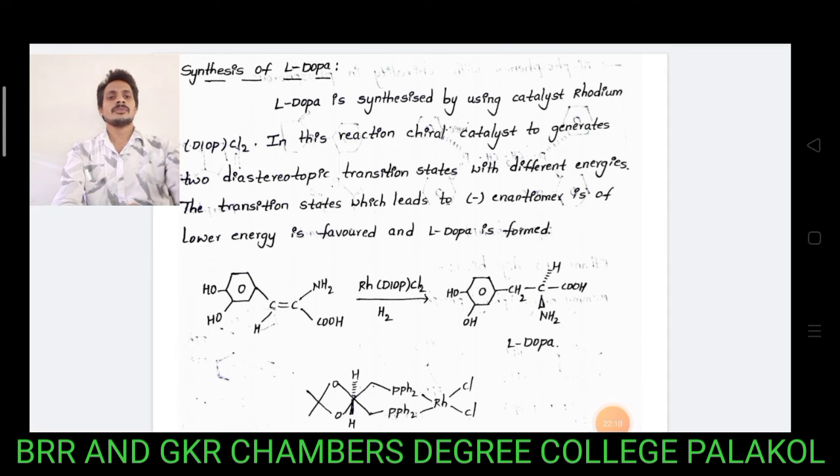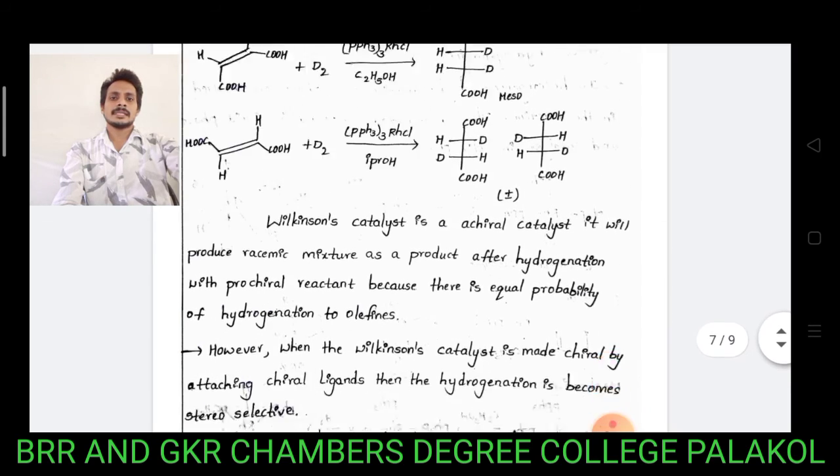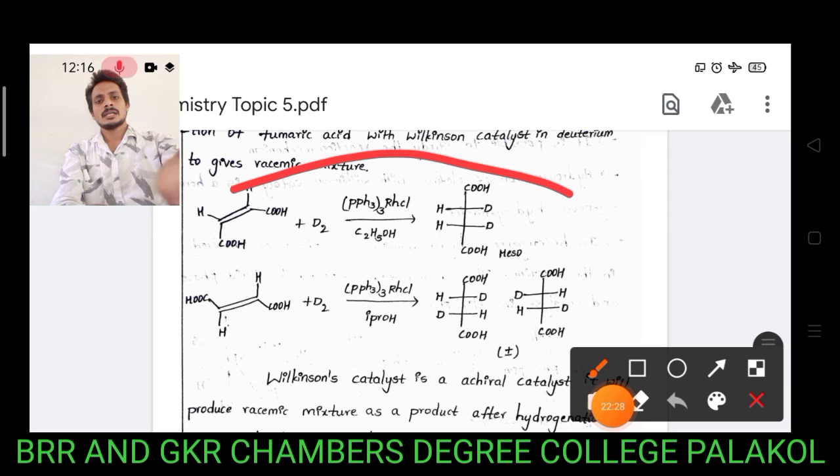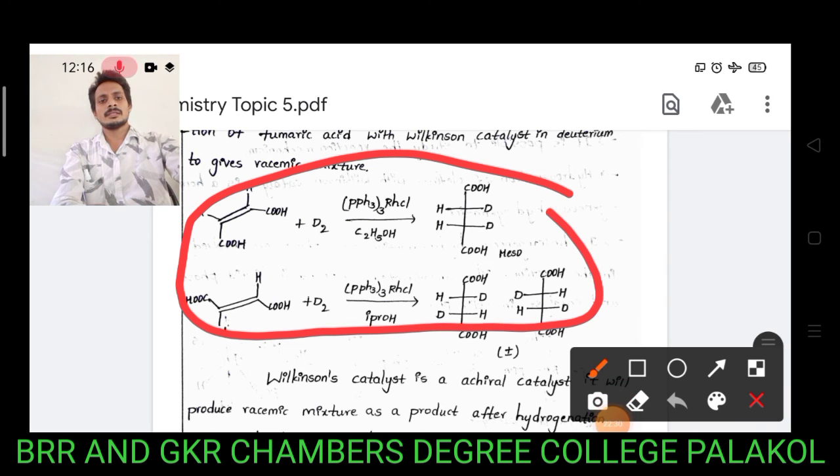Wilkinson catalyst is a selective reagent, and with chiral ligands it can produce unequal amounts of stereoisomers. Normally, Wilkinson catalyst is an achiral reagent. On reduction of some alkene systems, either E alkene or Z alkene, it gives meso compounds or a racemic mixture.